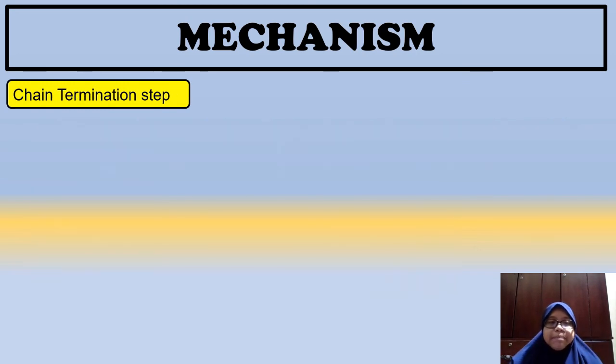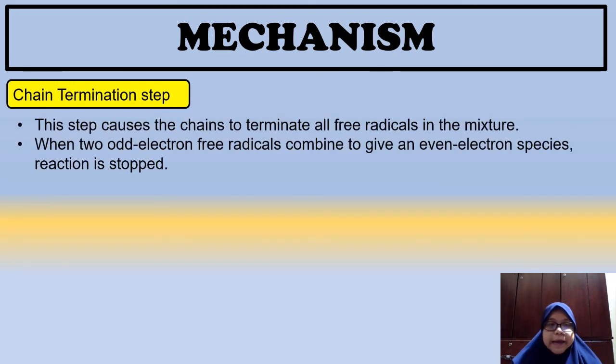Okay, so what happened in chain termination step? Okay, this step causes the chain to terminate all free radical in the mixture. So, tadi step yang pertama kita hasilkan chlorine free radical kan. Dalam step yang kedua tadi, dalam chain propagation step, kita hasilkan methyl free radical dengan another chlorine free radical.